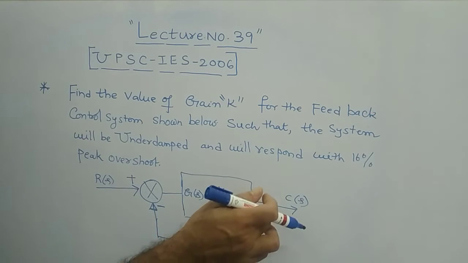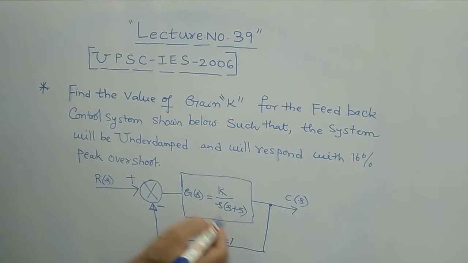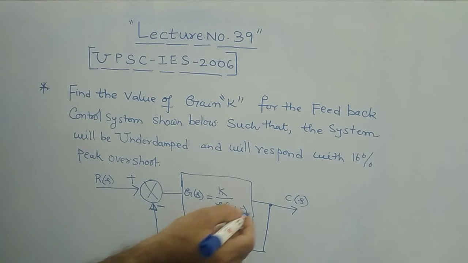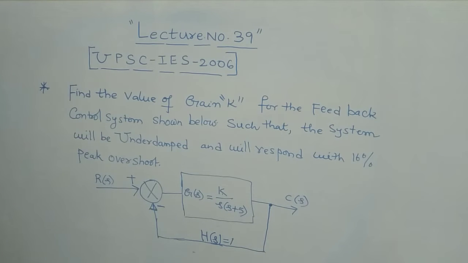But whenever the line is given like this, assume that your H of s value is 1. This means it is a unity feedback control system. Unity feedback is nothing but the gain of the feedback being 1. That is the meaning of it.